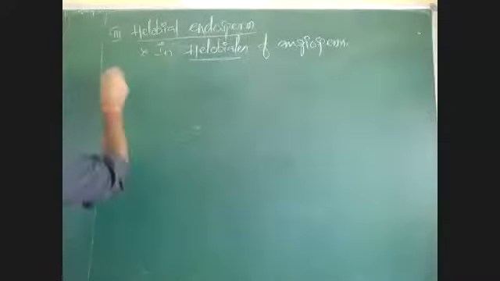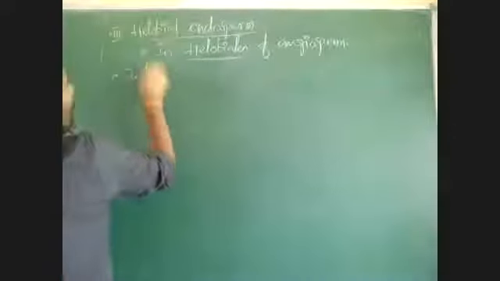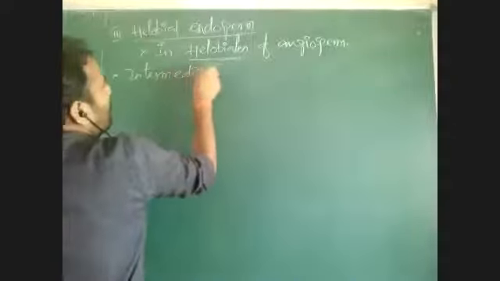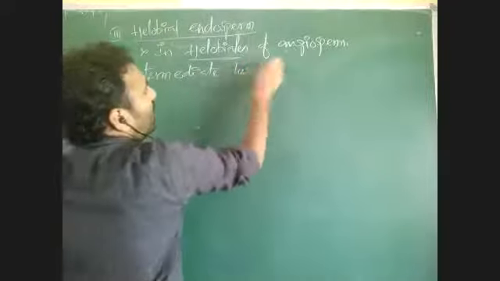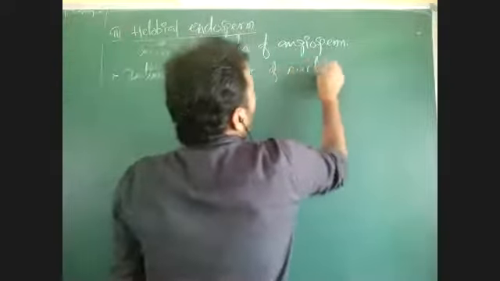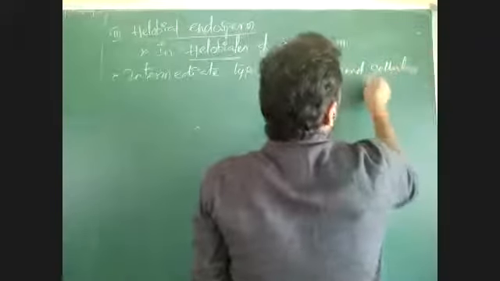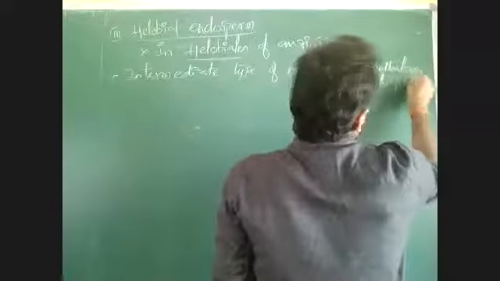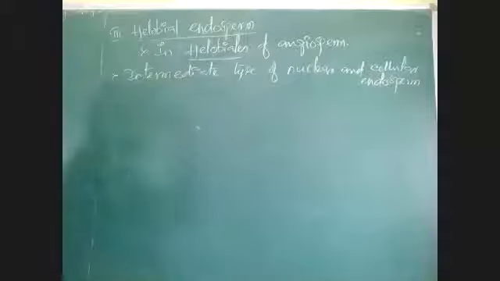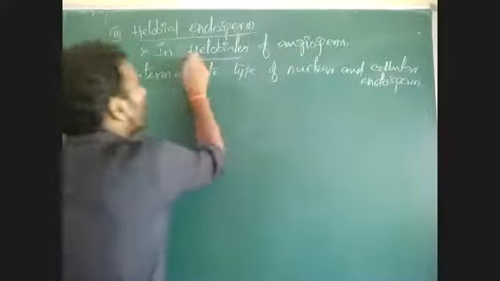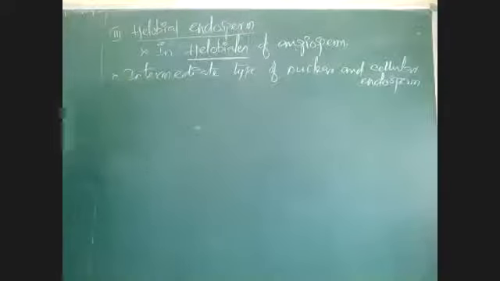It is an intermediate type of free nuclear and cellular endosperm. It is not fully nuclear, it is not fully cellular. As it is intermediate between nuclear and cellular both, this is called Helobial. Not only that, it is found in Helobiales. That's why it is called Helobial endosperm.